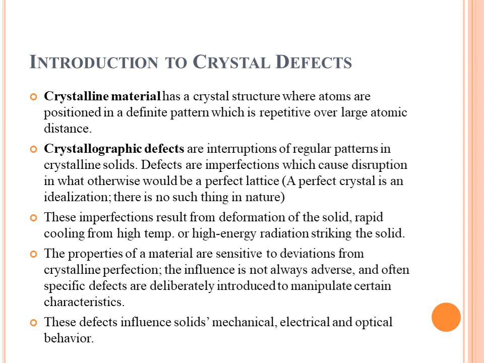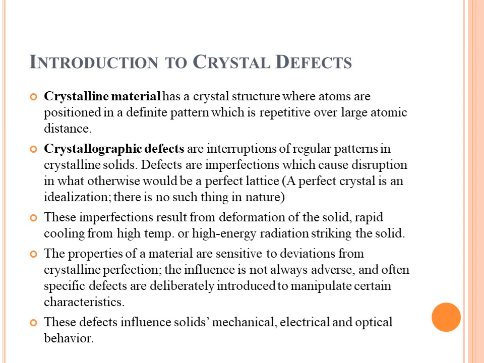We can say that a perfect crystal is an idealization. There is no such thing in nature. We all know that no perfect thing exists in nature. There always exist imperfections in the structures, and these imperfections are known as defects. These imperfections can result in three different ways: from deformation of the solid, rapid cooling from high temperature, and high energy radiation striking the solid.